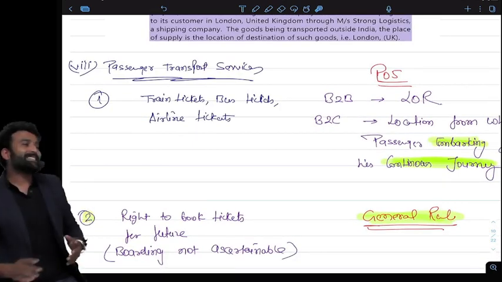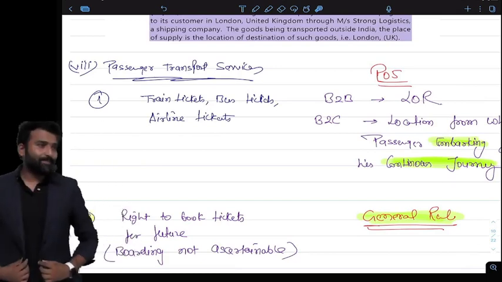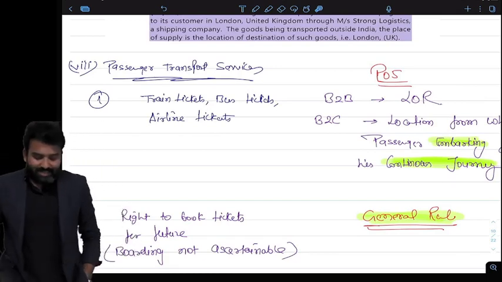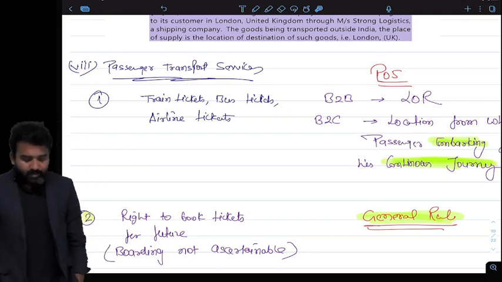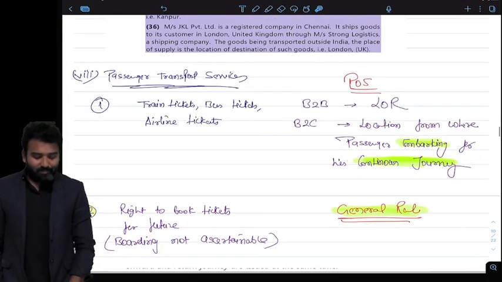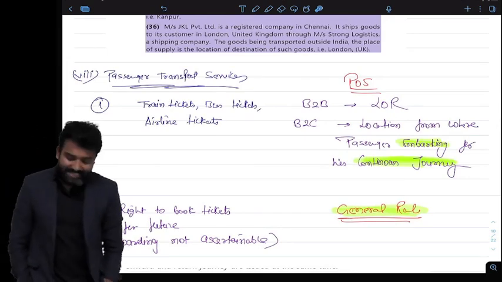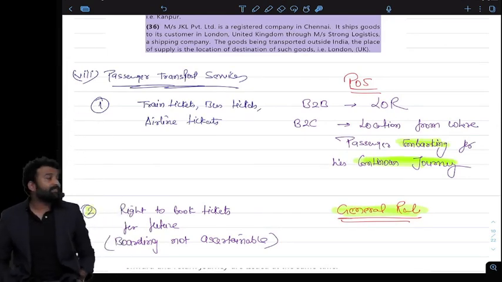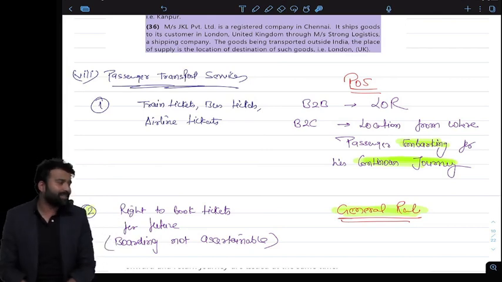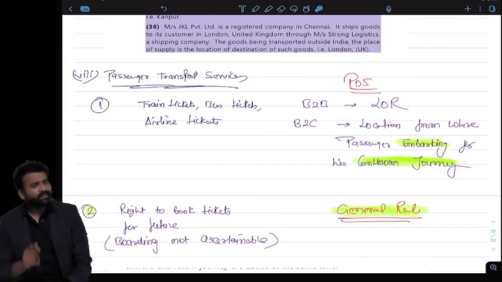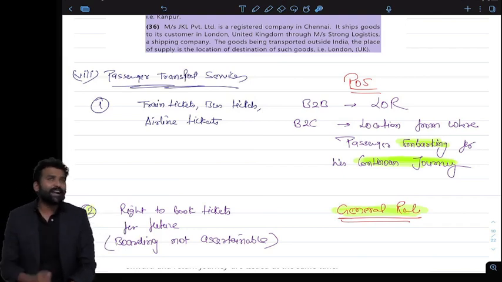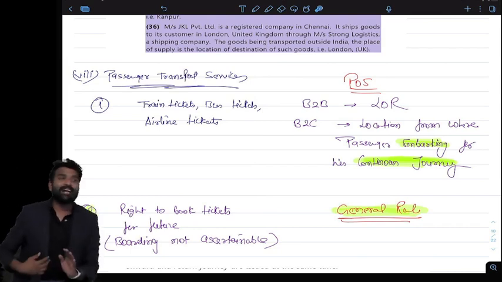Now what about passenger transport services? This is again very interesting. In case of passenger transport services like train, airline tickets and everything, B2B, LOR, again general rule, location of recipient. But what about B2C, sir? In case of B2C, the location will be the location where the passenger is embarking on his journey. Embarking means where he is boarding for his journey. If he started his flight from Mumbai, then the place of supply will be Mumbai. If he started his flight from Delhi, then the place of supply will be Delhi. So where he is embarking for his journey, that will be the place of supply for B2C transaction.